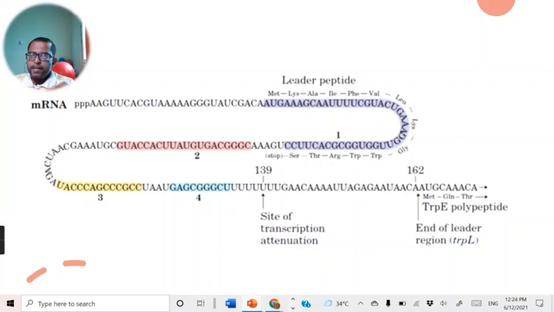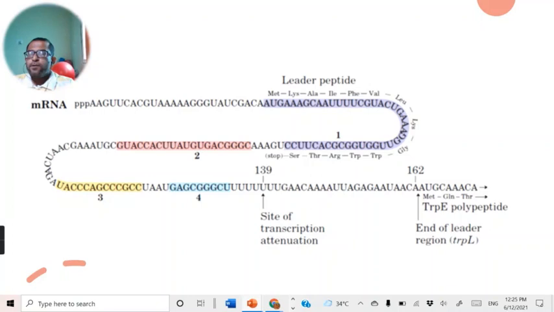As the mRNA is formed, at the same time the ribosome binds to the formed mRNA and starts translating the mRNA to form the protein. So it is a simultaneous sequence in bacteria: the transcription process is followed by the translation process.